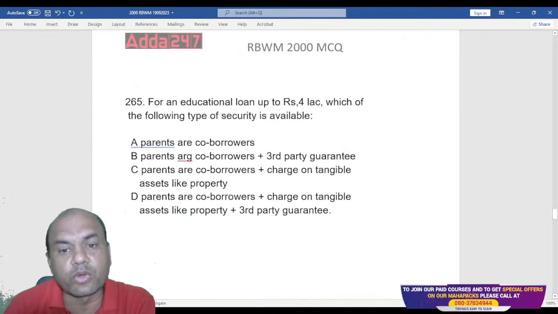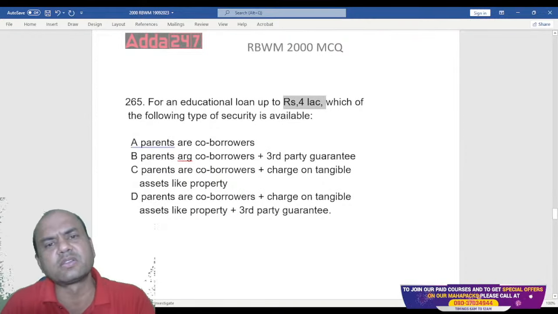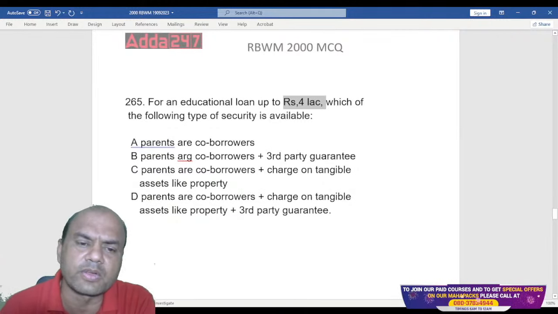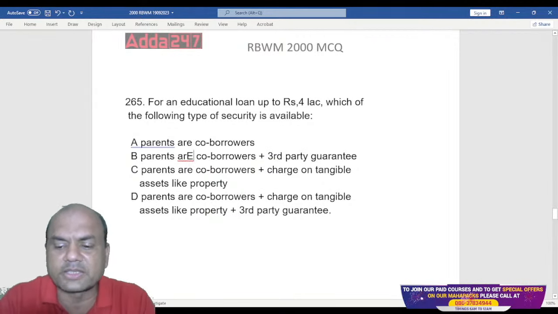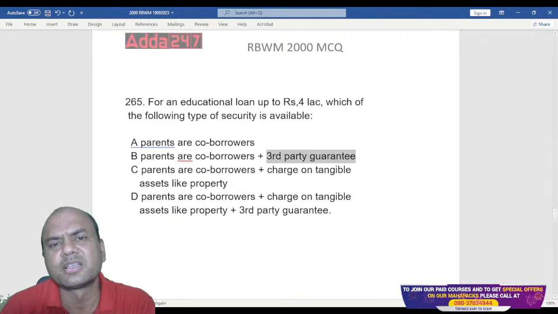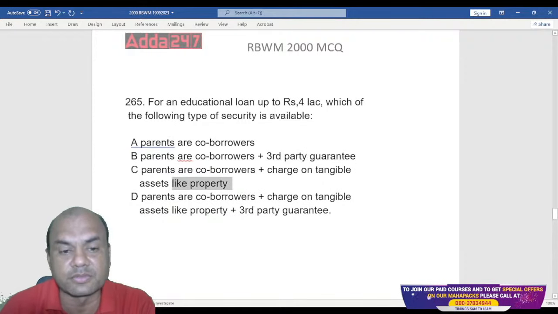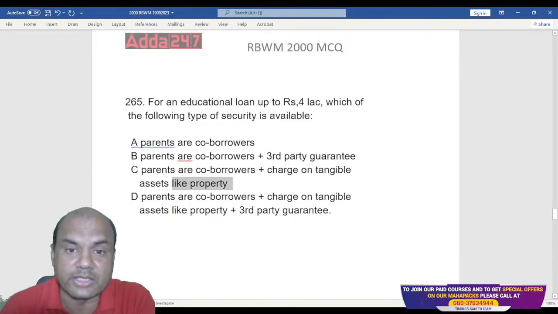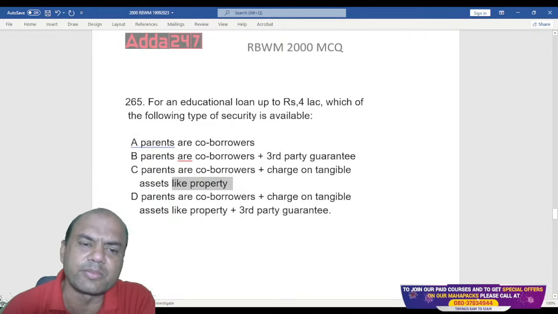For education loans up to 4 lakhs, which of the following types of security is available? Loan up to 4 lakhs, education loan. What is the security taken? Parents as co-borrowers. Parents as co-borrowers plus third party. Third party guarantor means someone else, some known person as a guarantor. Then parents as co-borrowers plus charge on tangible assets like property, house. Will they take a house as collateral for 4 lakhs? Parents as co-borrowers plus charge on tangible assets plus third party, all of this. So D is basically all of this.